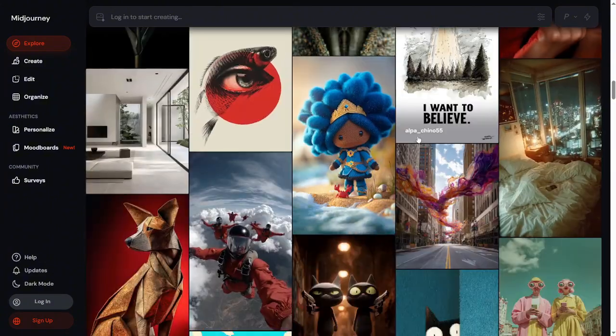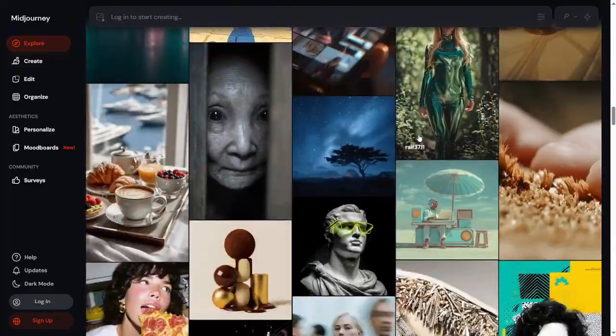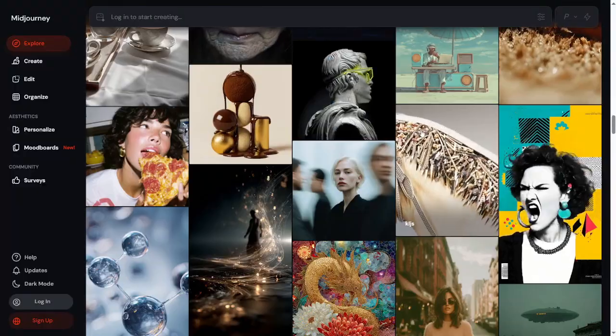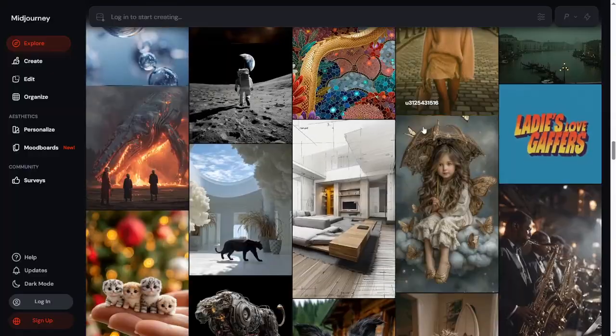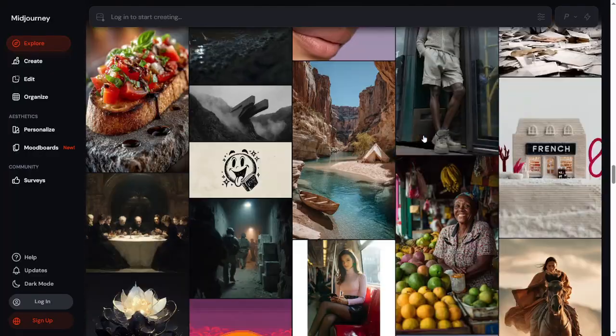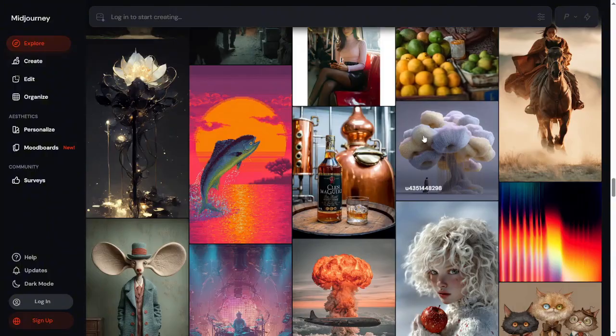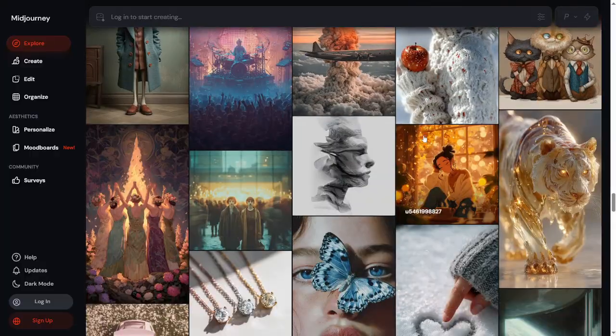Its interface runs inside a chat-based workflow, which some designers find refreshing because it feels conversational and collaborative. You type an idea, see 4 interpretations, and then refine them until they match your vision. For people who enjoy exploration, MidJourney can feel like having a personal art studio that responds instantly to new ideas.